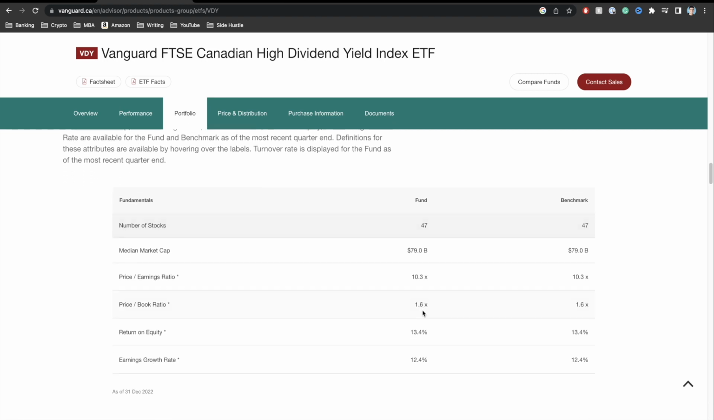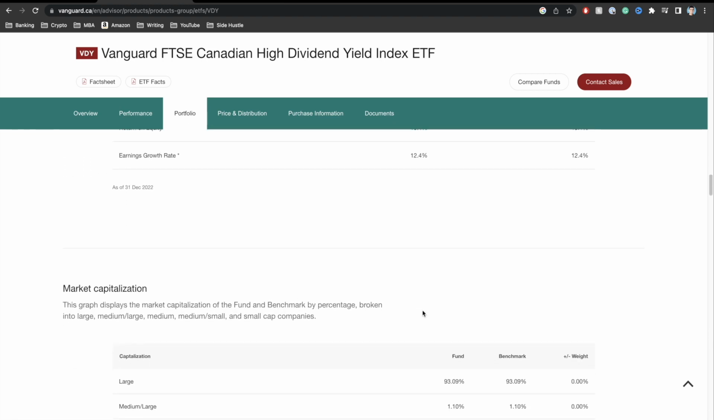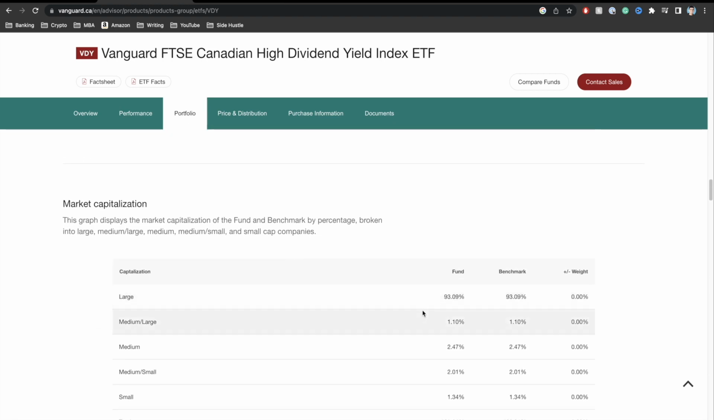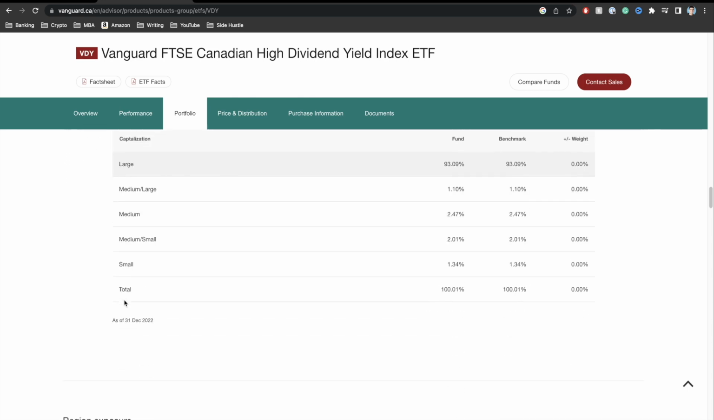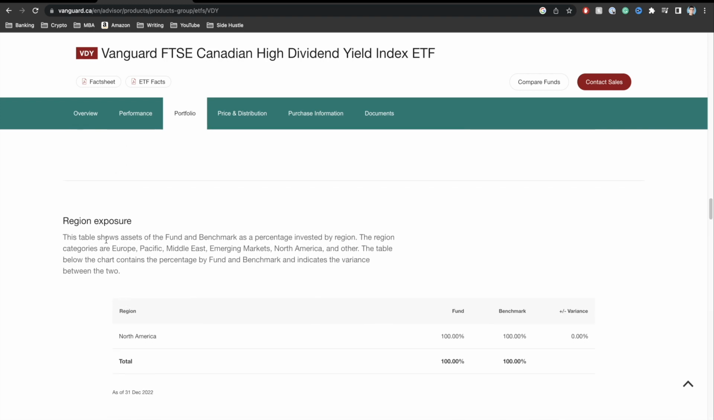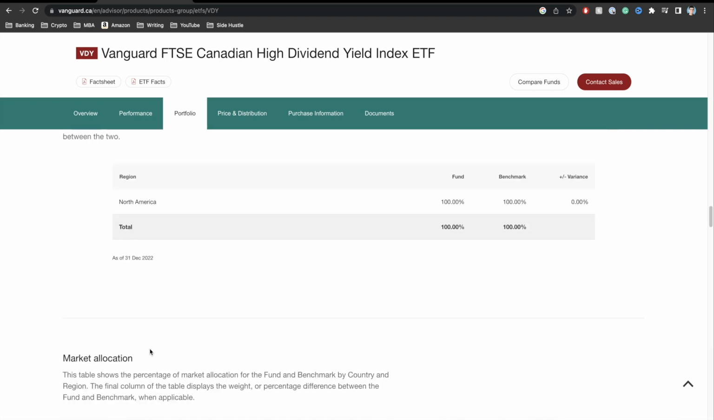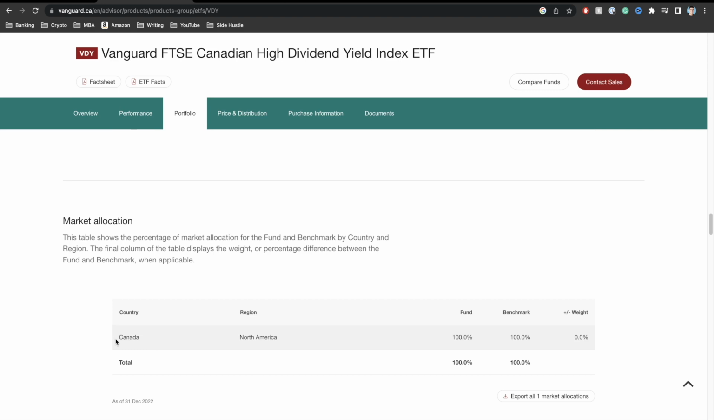Now, if we scroll down to exactly what the market capitalization is, we can see that in this particular fund, 93% of the fund is into large companies in Canada. Okay, so that's really, really good to know, that these are established companies that this particular fund is actually investing into. Once again, the region exposure is North America, so that's pretty straightforward. And over here, we can see that Canada is the main country that it's investing in.